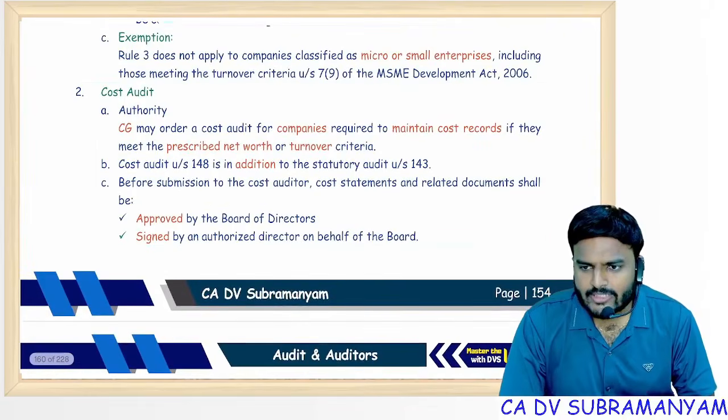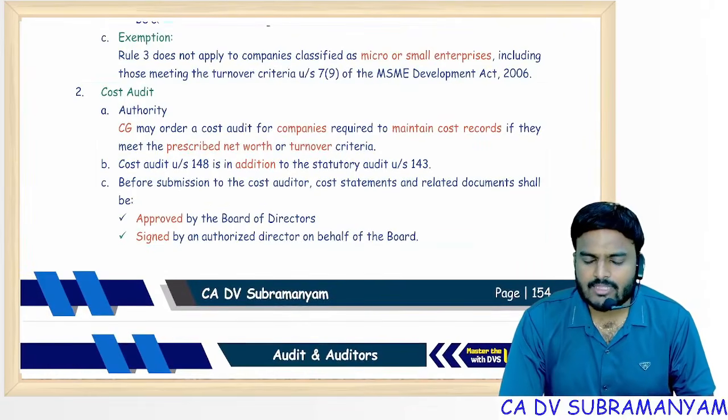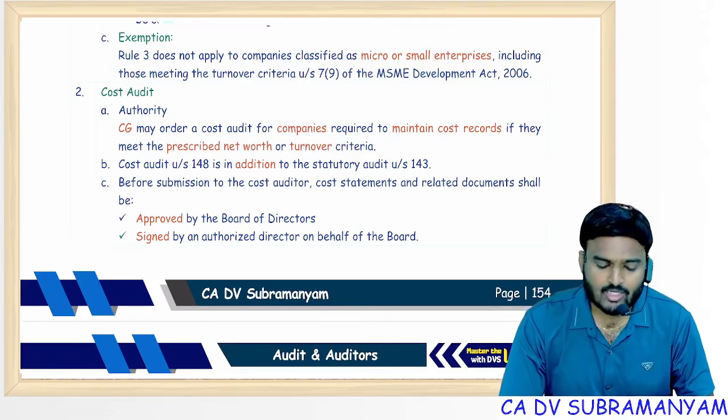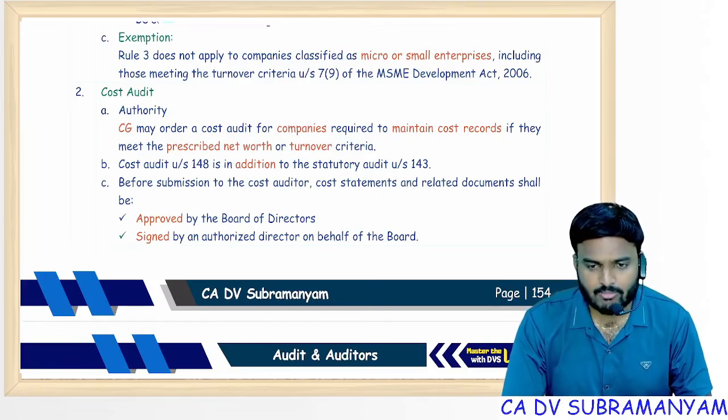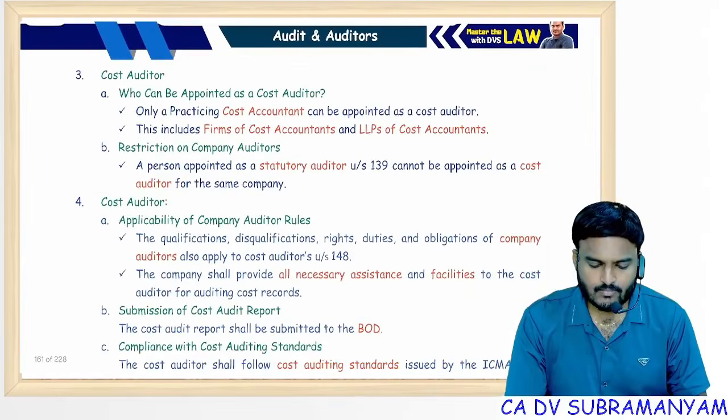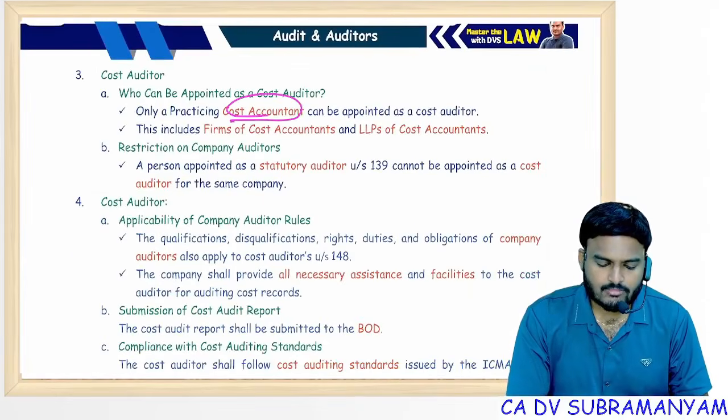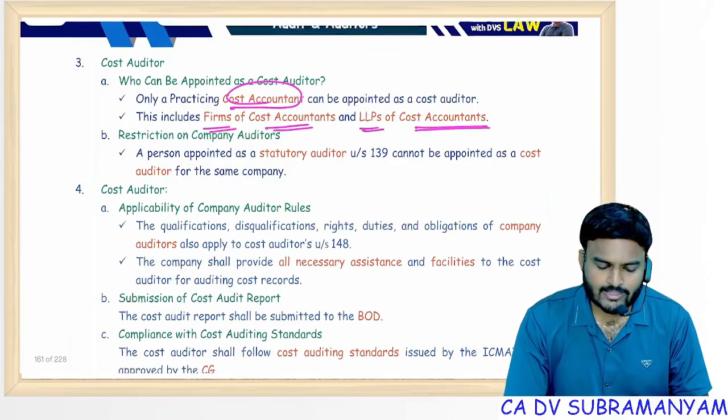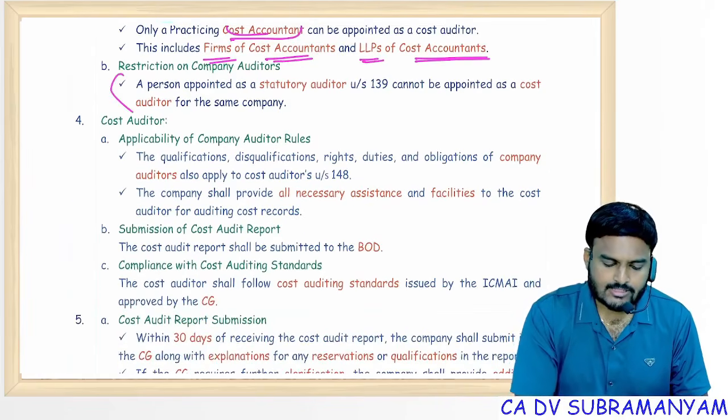Both cost audit and company audit can't be done by single audit firm. Same audit firm can't do 2 functions, cost audit as well as company audit. Remember this point. So cost auditor must be a practicing CMA or firm of cost accountants or LLP of cost accountants. So this restriction, exceptional point.